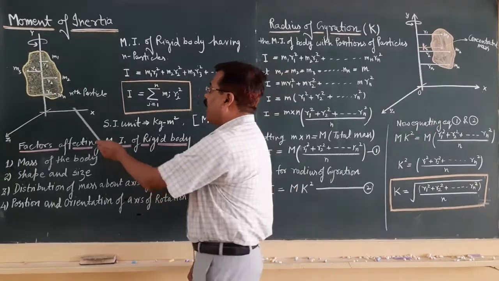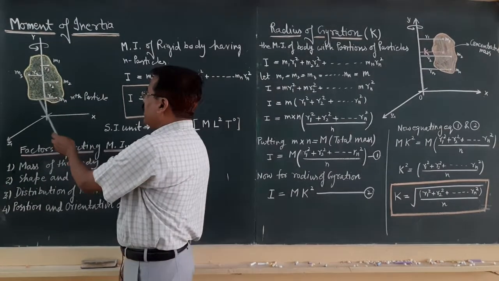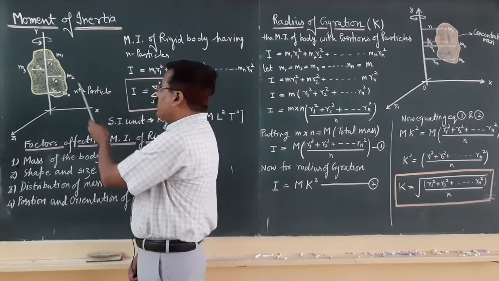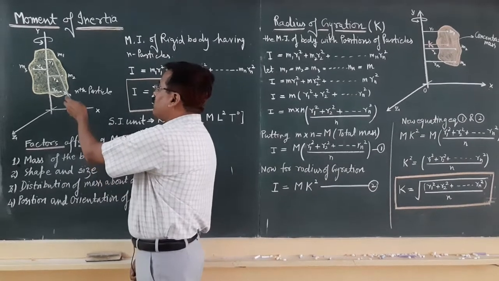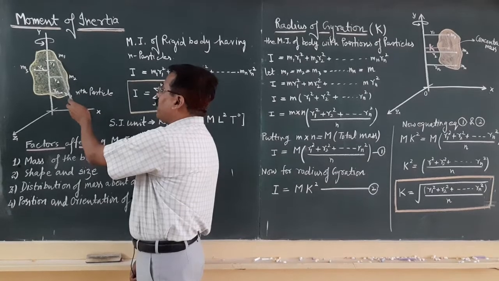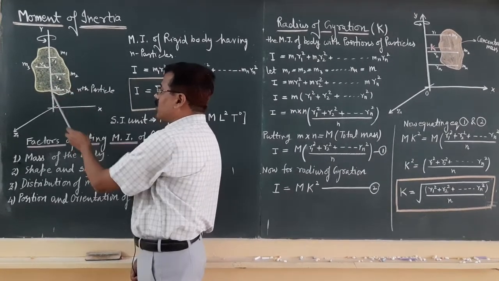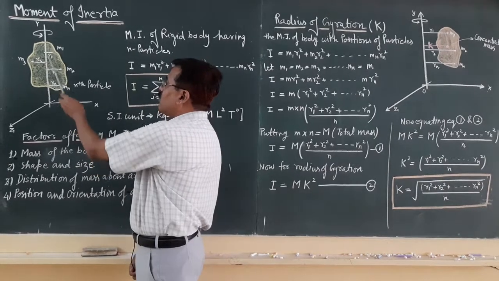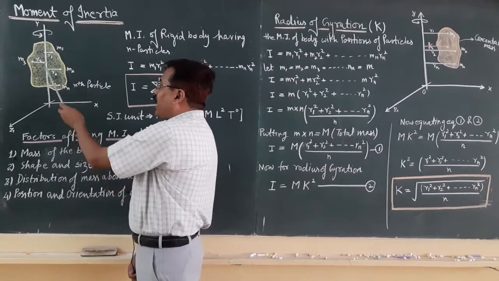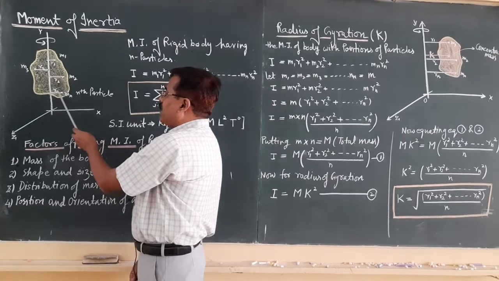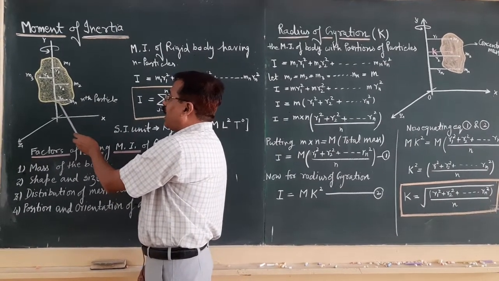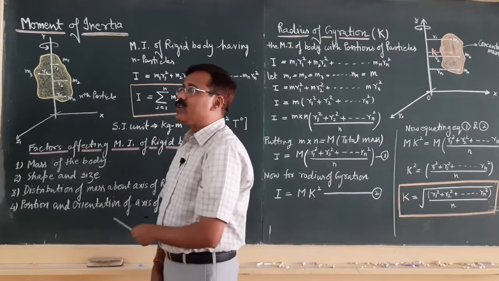In the diagram, this is a rigid body containing n number of particles. We have taken a few particles: the first particle of mass m1 at distance r1 from the axis of rotation, similarly m2 at distance r2 from the axis of rotation, and so on, up to the nth particle of mass mn at distance rn from the axis of rotation.